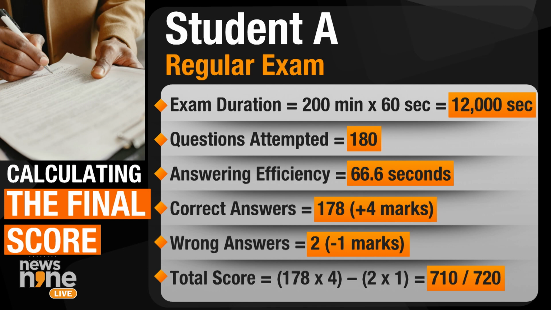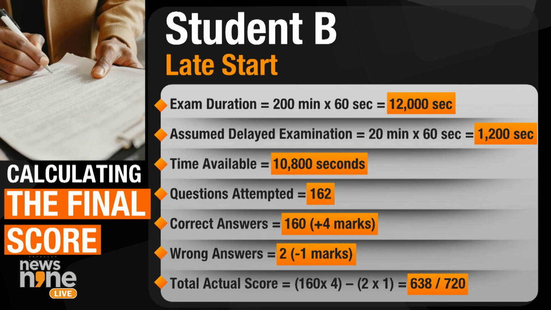In the case of student B, we seem to have a delay, and this delay is coming on account of, let's say, 20 minutes, hypothetically speaking. Now, for the same 200-minute exam, which is 12,000 seconds, student B has lost 1,200 seconds because of the 20-minute delay, and has got 10,800 seconds. In this time frame, the student has been able to attempt at the same efficiency rate only 162 questions.